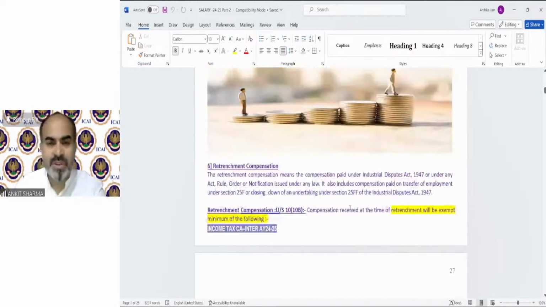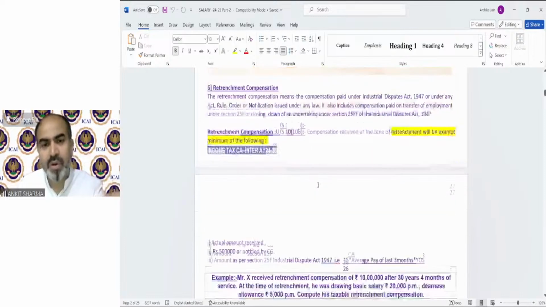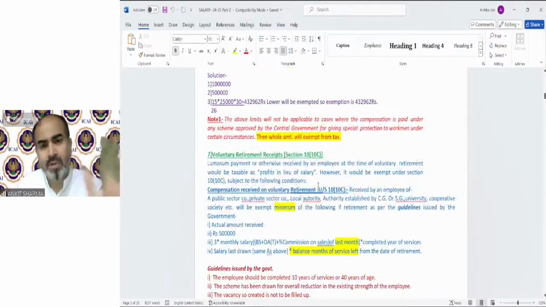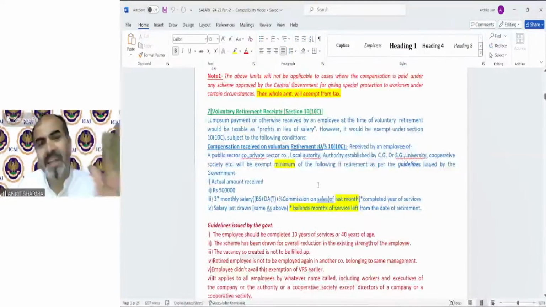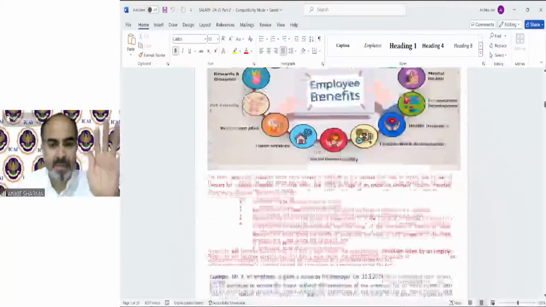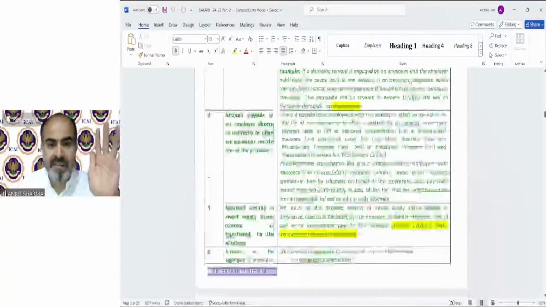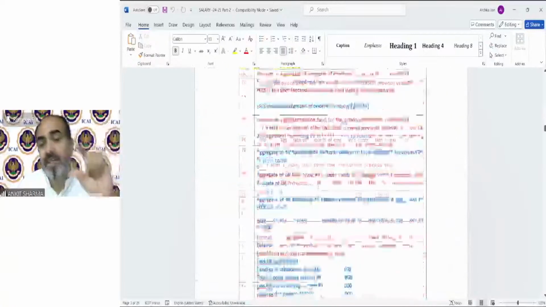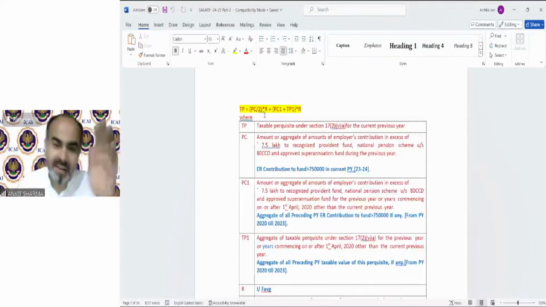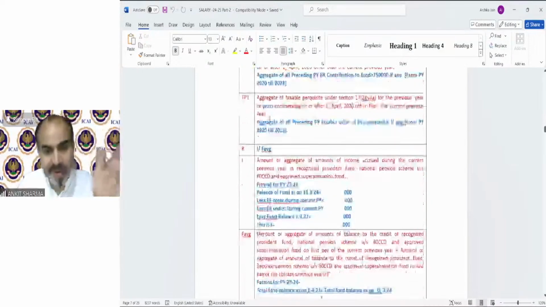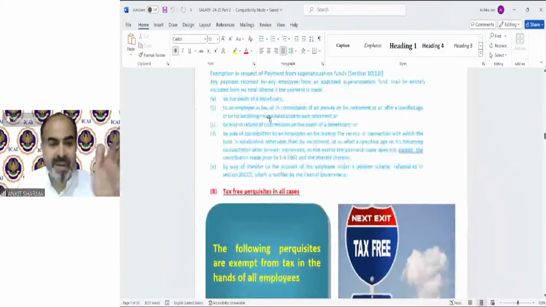I believe these notes have been uploaded on the portal, of course, so you can go and download all the notes. All the notes are based on the study material. Everything has been exactly the same as per the study material. Employee benefits we have discussed, types of perquisite. Because there is an amendment, that was the provision I was discussing with you, that is taxable perquisite value in case of exceeding contribution of 7,50,000. I have discussed in detail in the normal class with the help of an example also, which was of the study material.